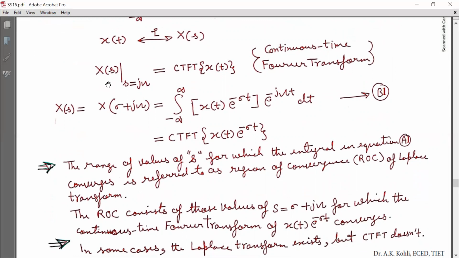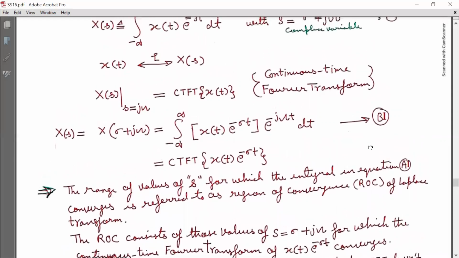That is, in the Laplace transform, if I assume s is equal to j omega, then capital X(s) is the CTFT of x(t), that is the continuous time Fourier transform of signal x(t). Here, capital X(s) is equal to capital X(sigma plus j omega), and that is equal to the integration from minus infinity to infinity of x(t) e raised to minus sigma t e raised to minus j omega t dt, marked as equation B1.